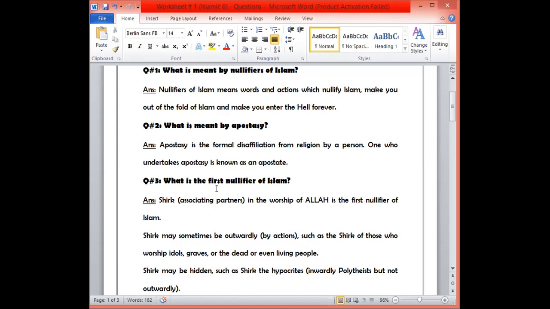Or shirk may be hidden, such as the shirk of hypocrites. Inwardly, they are polytheists. Inside, from their hearts, they believe in more than one or two gods, but not outwardly. Outside, they display Islam.